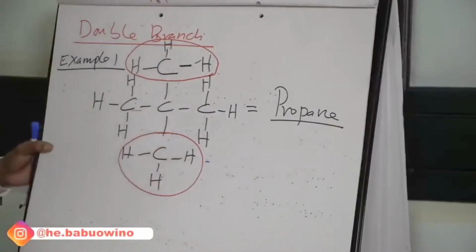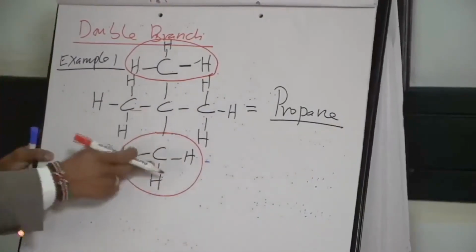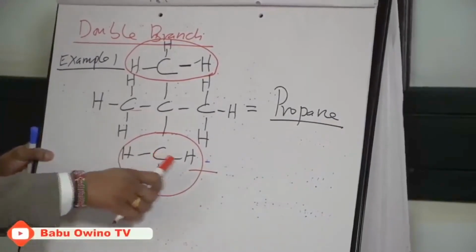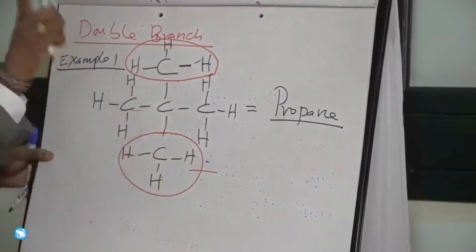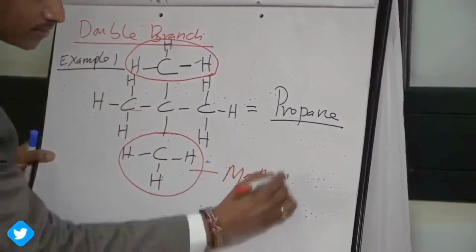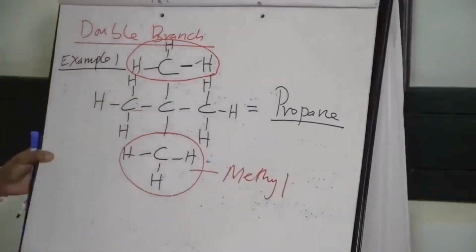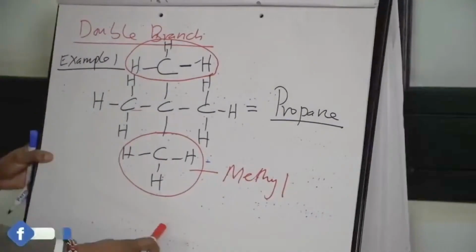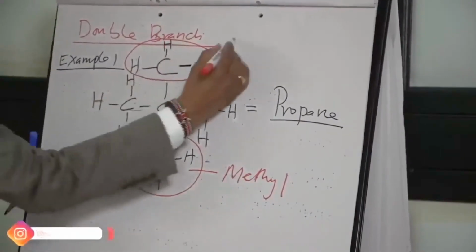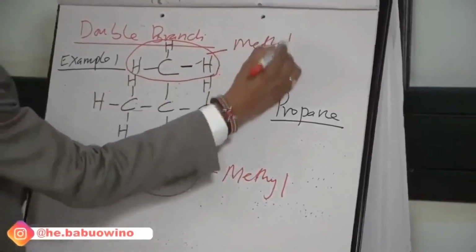Deal with them independently, individually. When we start with this, 1 carbon atom, 3 hydrogen atoms, 1 hydrogen atom less, it is a methyl group. Remember, if there were 2 carbons, it would be an ethyl group, but now here is a methyl group. Same to this, it is also a methyl group.